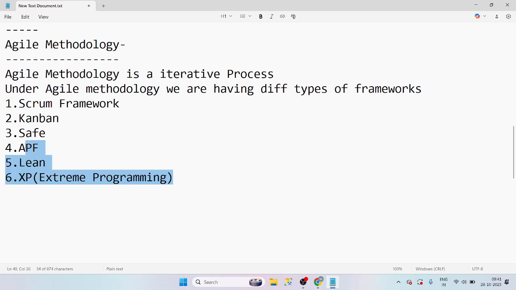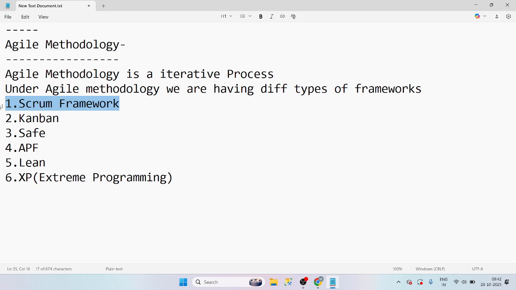Manoj, why are these not famous? Because I don't know, guys. I never worked in these frameworks. I worked in Kanban and Safe previously. Right now, I was working in Safe, Kanban, and Scrum. I do have experience in these three frameworks. I never worked on the other frameworks, that's why I'm saying I don't know anything about them. Manoj, is there anyone who is going to ask about these things? No, guys, no one will ask. 99% of people will work in these frameworks only.